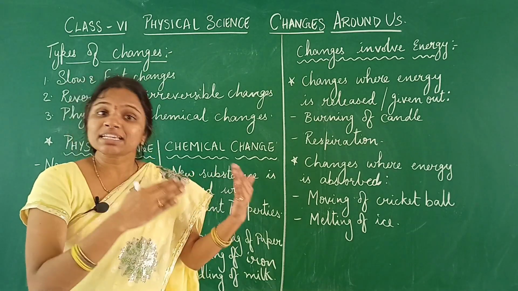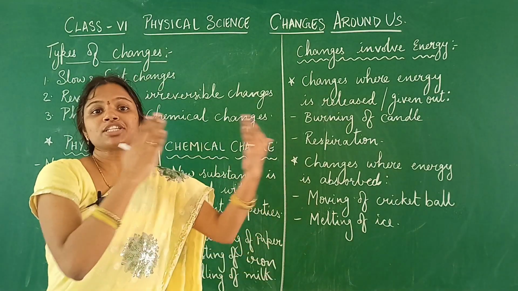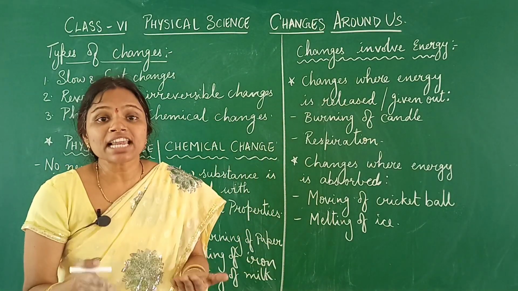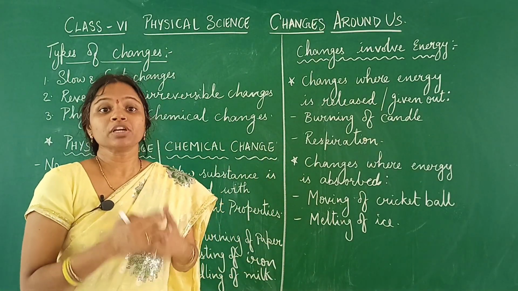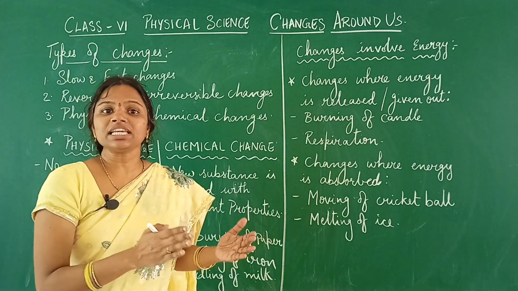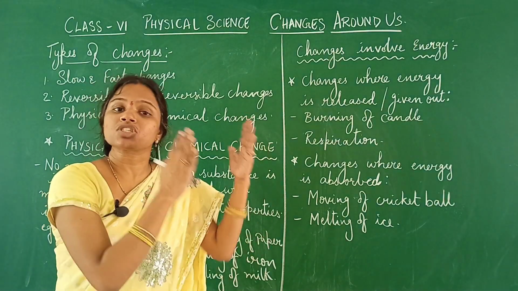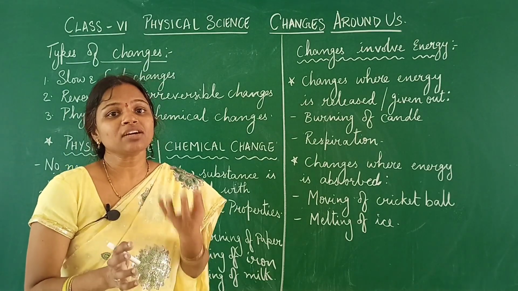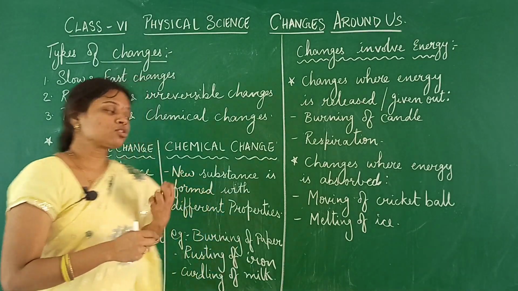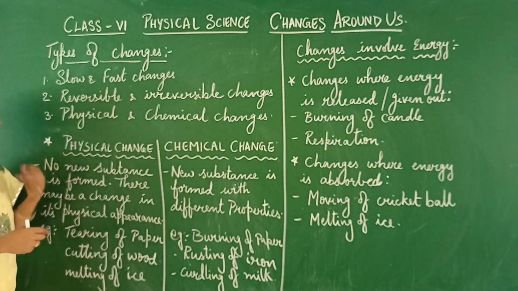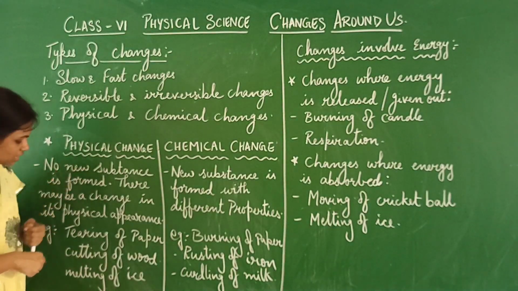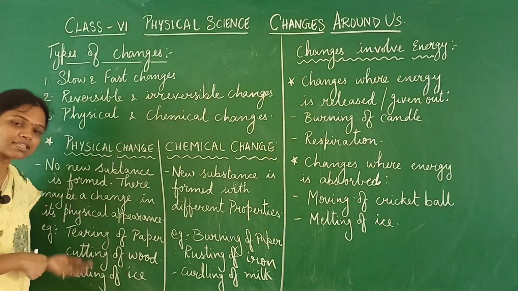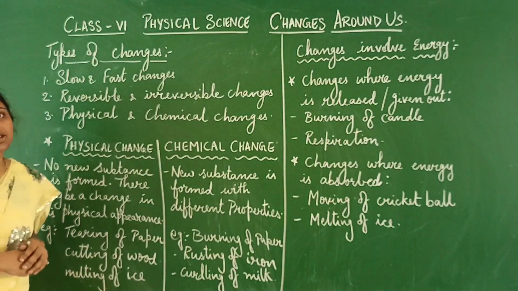Now, when it has been converted from its solid state to liquid state, it is still having the water molecules only. So, maybe physically it has changed its state from solid to liquid, but still it is having only water molecules. So, such a change is nothing but called as a physical change. So, melting of ice is also a physical change.